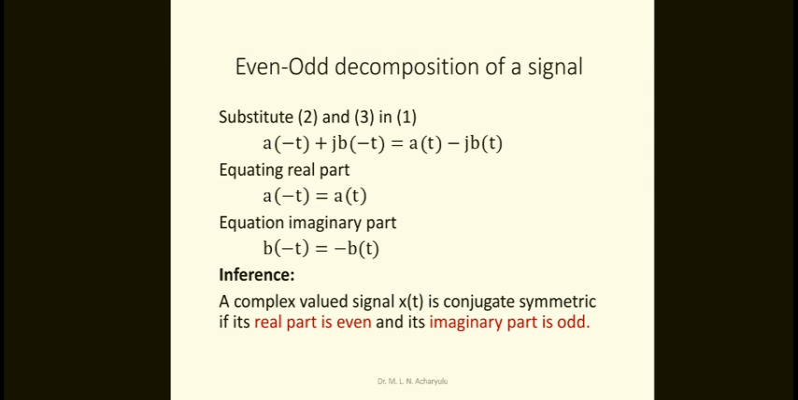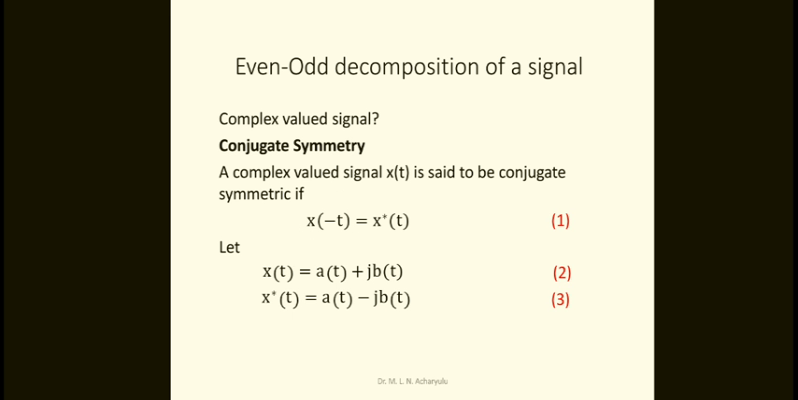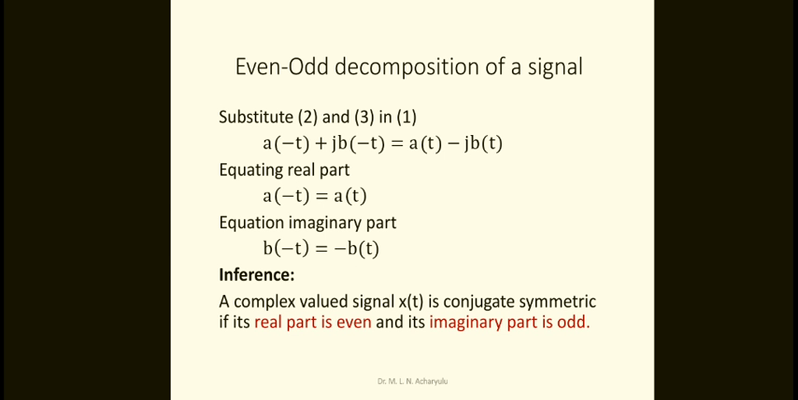Now substitute the above equations 2 and 3 in 1. What is the first equation we have? The first equation is x of minus t equivalent to x star of t. These equations 2 and 3 are substituted in equation 1. Then you will get a of minus t plus jb of minus t equal to a of t minus jb of t. Equating the real parts: where are the real parts? A of minus t and a of t, both are the real parts, on the left and right sides. So equating the real parts, and equating the imaginary parts.